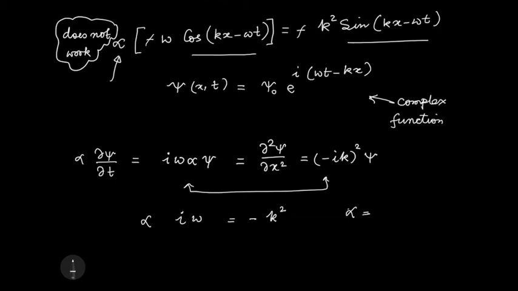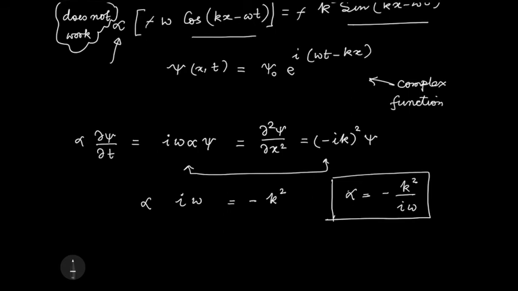So if I choose alpha to be minus k square by i omega, that is, if I write my equation as, I'm sorry.